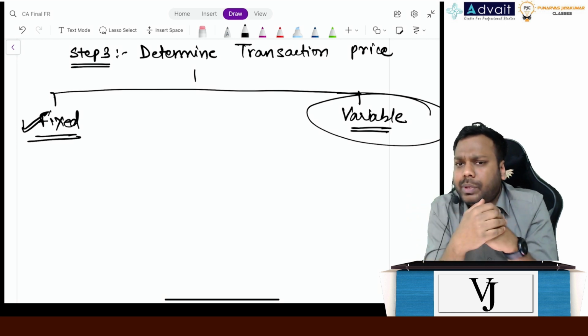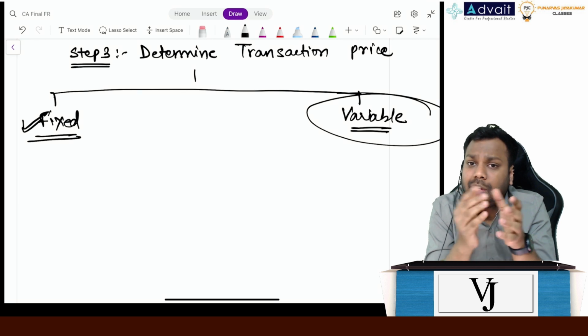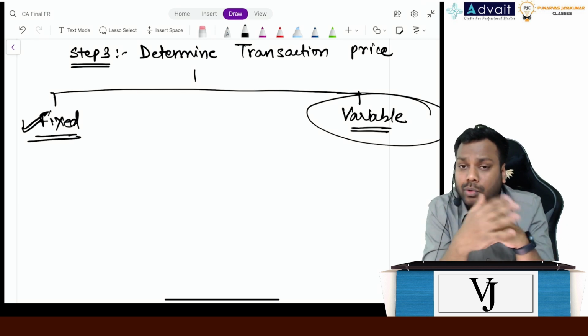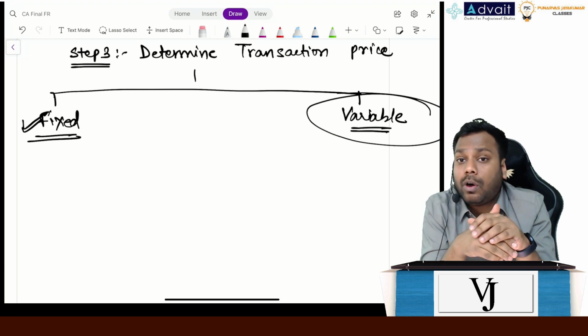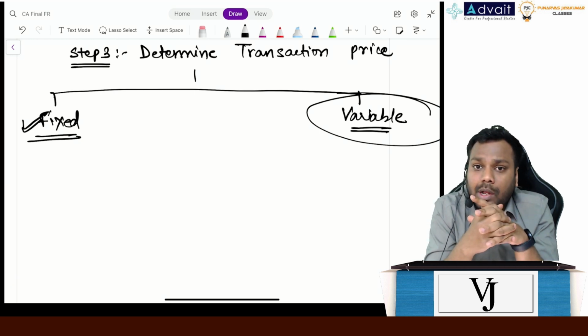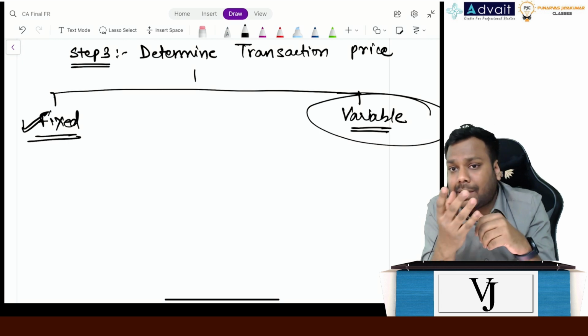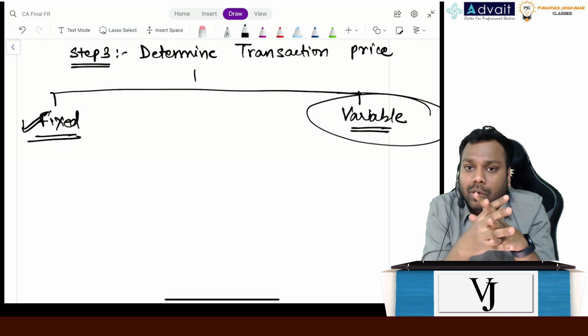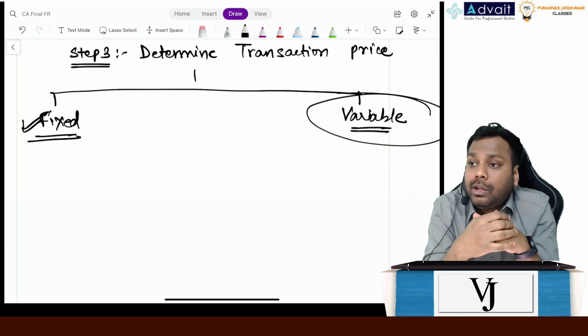The customer says to me, Vishal, if you deliver this building, this hospital within 1 year itself, though you have told me to complete within 3 years, but if you complete within 1 year, I will give you a reward of 10 lakhs. If you complete within 2 years, I will give you a reward of 5 lakhs. But if you complete beyond 3 years, I will charge you a penalty of 2 lakhs.